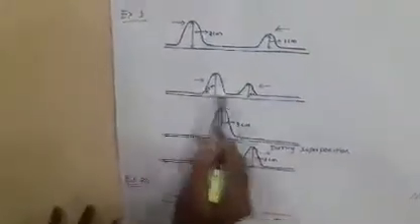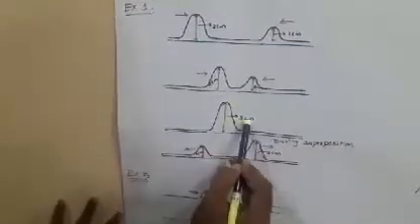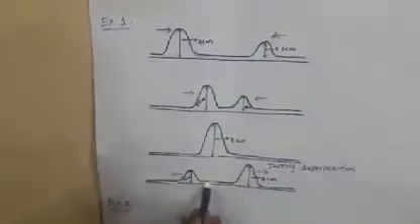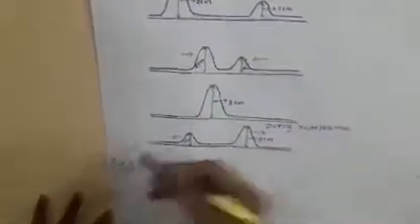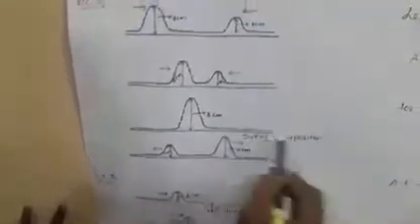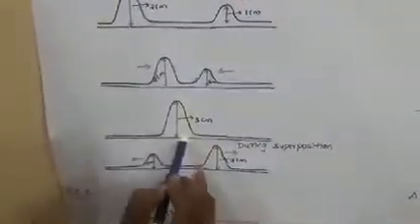Here 2 plus 1 becomes 3 centimeters, which means the amplitudes are added up. After that they both travel in opposite directions.